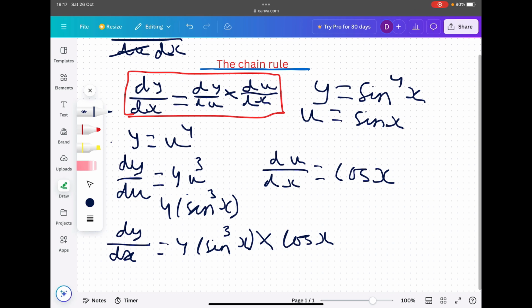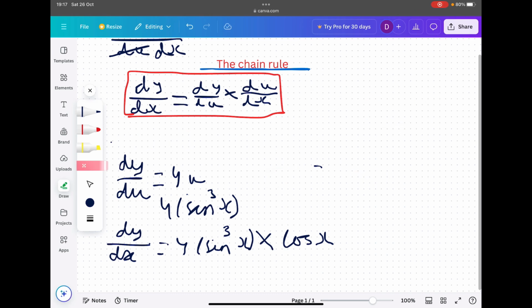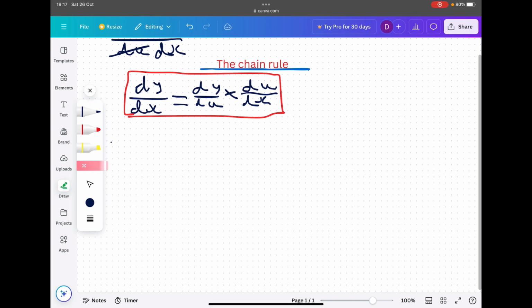Nice. Okay, so moving on to the next question. So let's just rub all of that out. The next question: y is equal to cos of 2x minus 1. As our good friend Mr. Hegarty would say, pause the video, have a go.